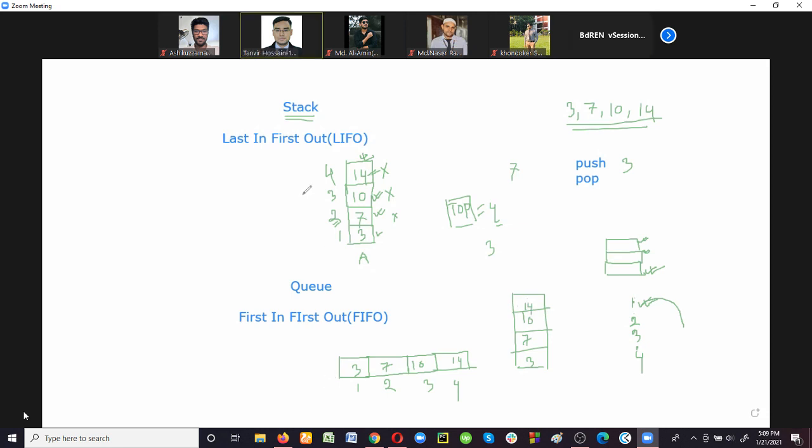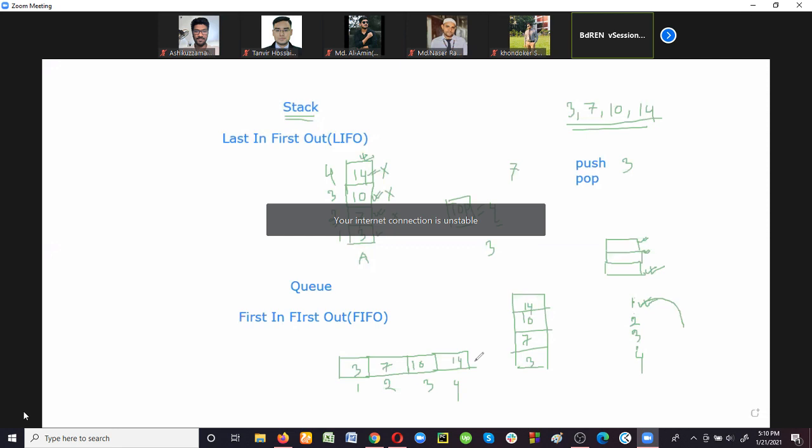When we are organizing the data in stack, always we are performing operations on which end? On the rear end, at the top of the stack. But what about queue? This is first in, first out data structure. There are two ends.